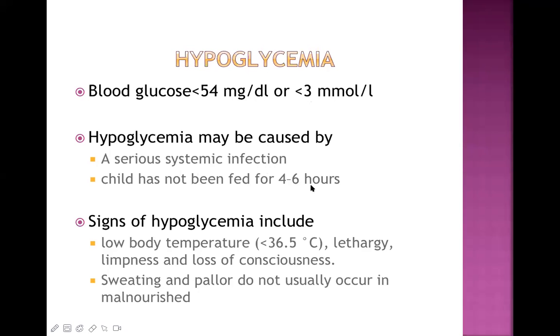Another reason, the child was not fed for a relatively longer period, like 4 to 6 hours. Remember, this child or children are malnourished. So there is already a high chance of hypoglycemia in them. On the other hand, if the parents have not fed their child for more than 4 to 6 hours, there is a high chance of hypoglycemia. Now, one small explanation we need here.